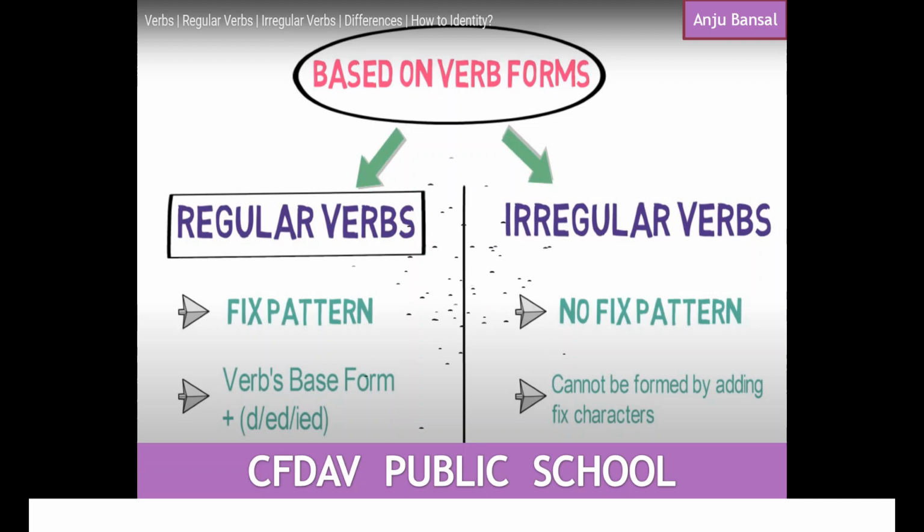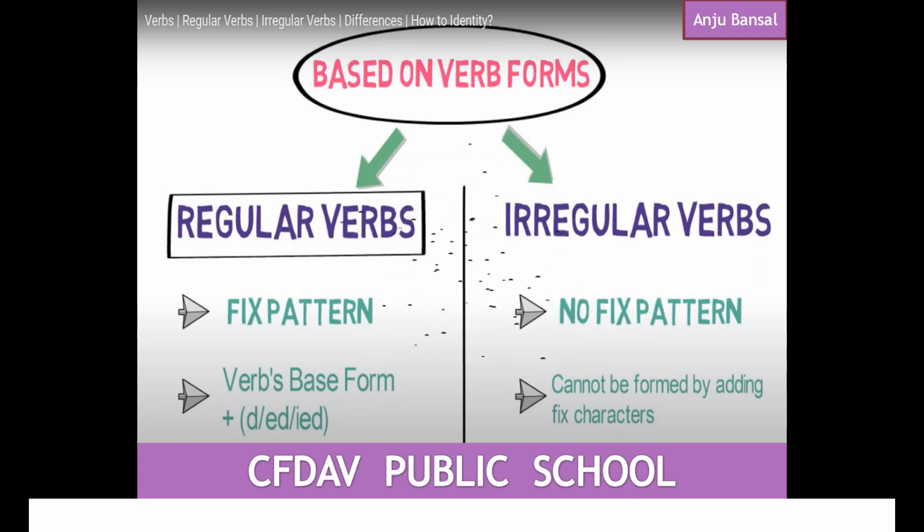But irregular verbs, as the name goes, are irregular. Irregular means nothing regular about it. There is no fixed pattern. They change anyhow. They change the whole spelling. They might not change. So there is no rule to irregular verbs.